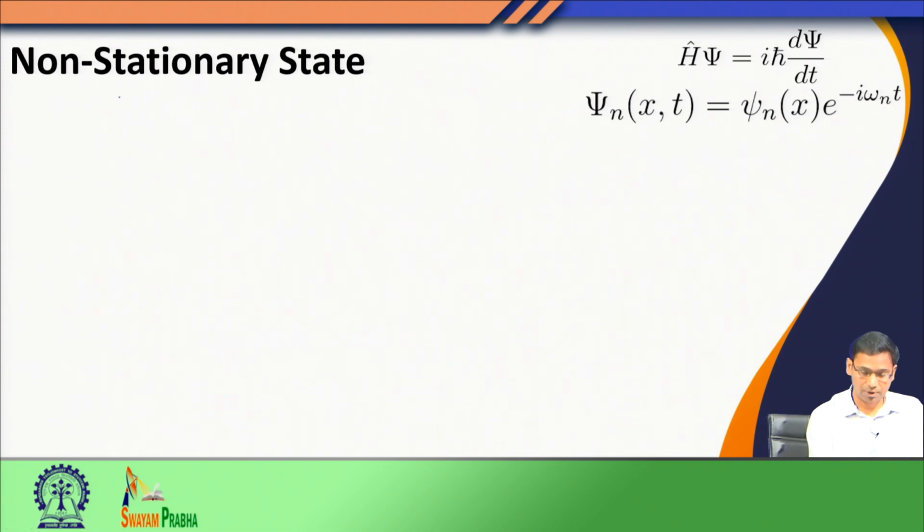While discussing the non-stationary state, we obtain the stationary state when the spatial part of the wave function is an eigenfunction of the Hamiltonian, and we obtain the non-stationary state when the state of the system is not an eigenfunction of the Hamiltonian. In that case, this arbitrary function can be expressed as a linear combination of the eigenfunctions of the time independent Hamiltonian. So,